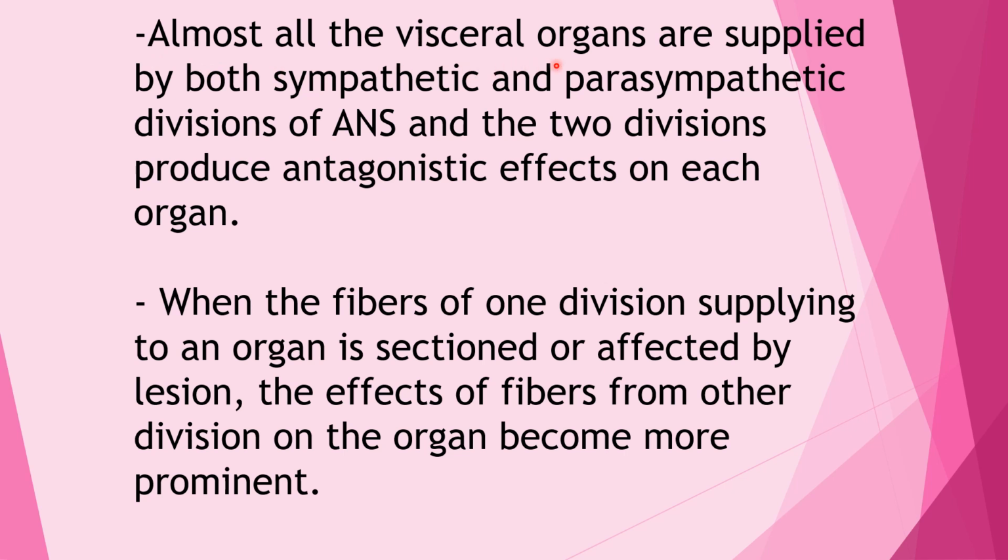Almost all the visceral organs are supplied by both sympathetic and parasympathetic divisions of the autonomic nervous system, and the two divisions produce antagonistic effects on each organ. When the fibers of one division supplying an organ are sectioned or affected by a lesion, the effect of the fibers from the other division on the organ becomes more prominent.